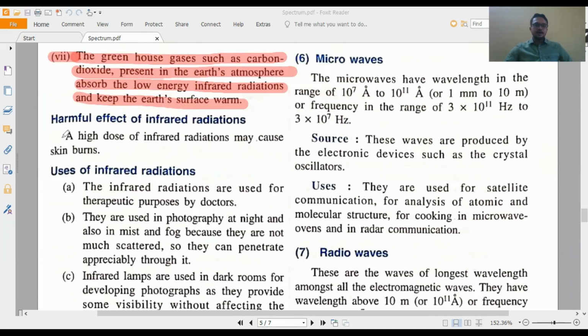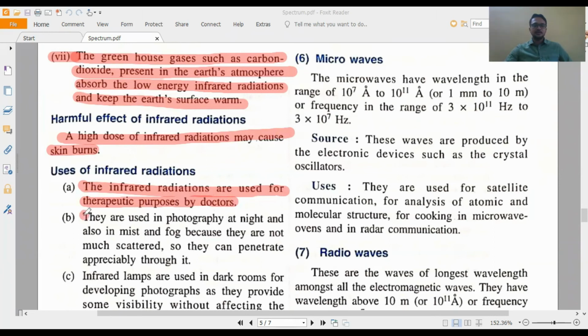Harmful effect: a high dose of infrared radiation may cause skin burn, because of its heating effect. Uses: infrared radiations are used for therapeutic purposes by doctors. That means clinical purpose.